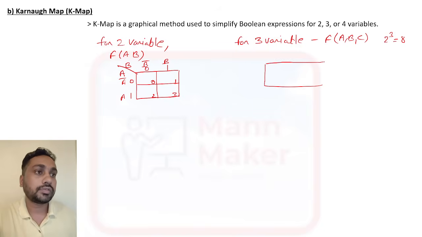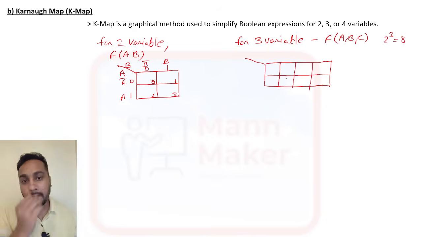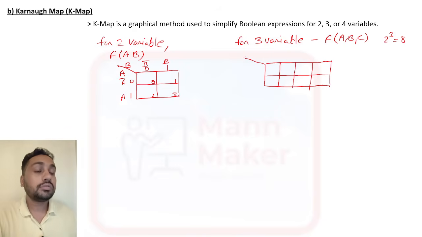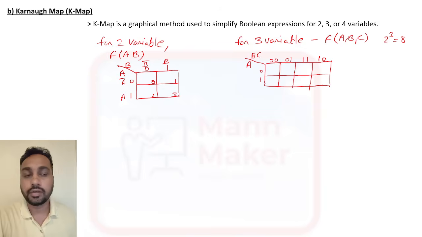So like this you can design your boxes. Here you can write this one is A and this one is B and C. This side is two variables, so you need to write 0 0, 0 1, 1 1 and 1 0. And this side is one variable, so it will be 0 and 1.